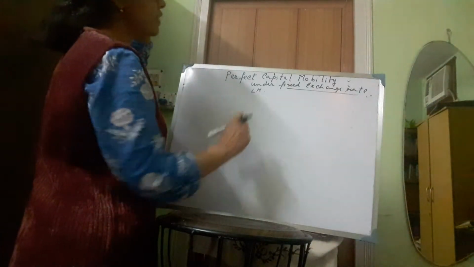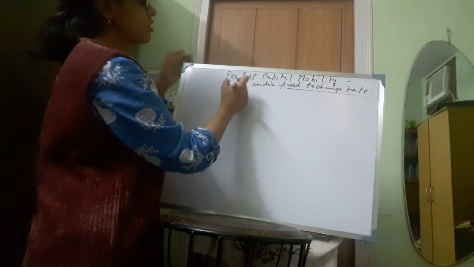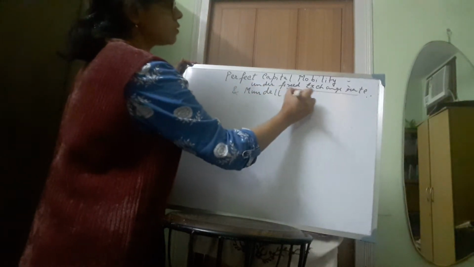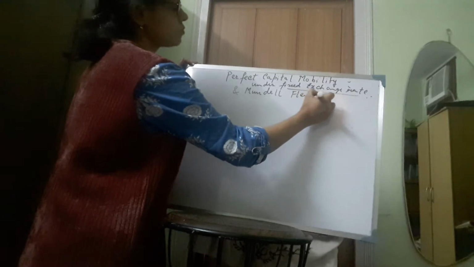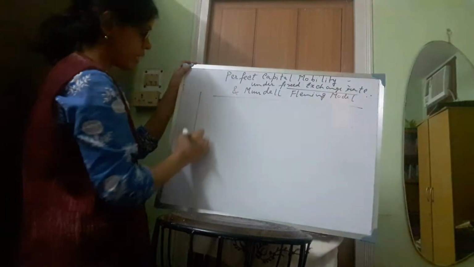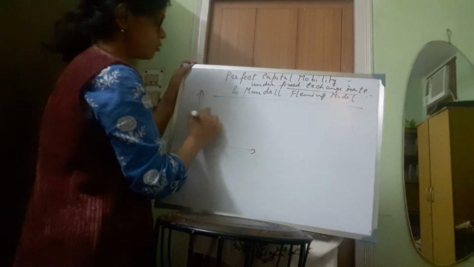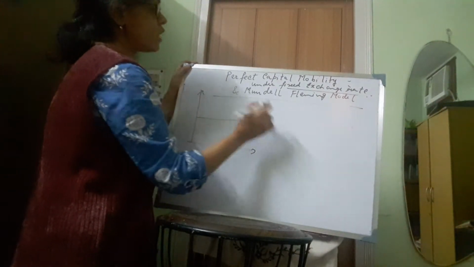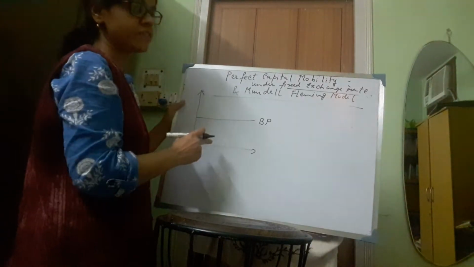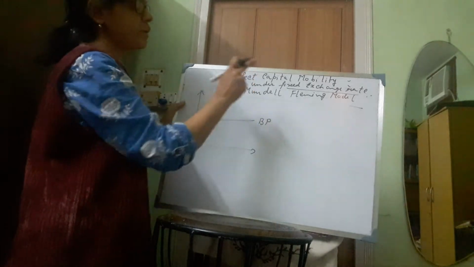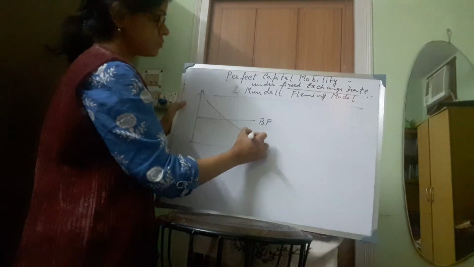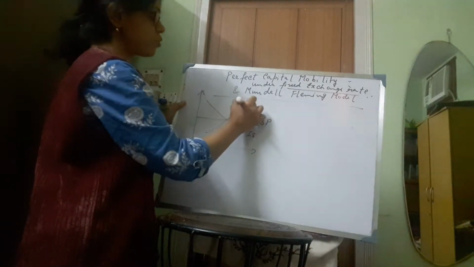Now we are considering perfect capital mobility under the fixed exchange rate regime in the Mundell-Fleming model. So here we consider perfect capital mobility, so the BP schedule is horizontal. Earlier, when we were considering zero capital mobility, the BP schedule was vertical. Now we are considering perfect capital mobility, and that is why the BP schedule is horizontal. The IS curve is negatively sloped, and the LM curve is positively sloped.